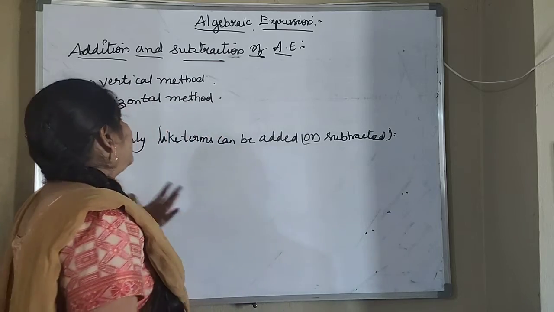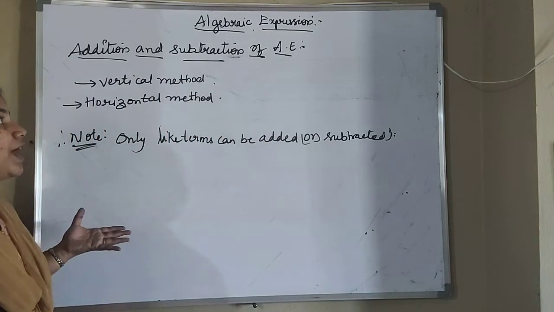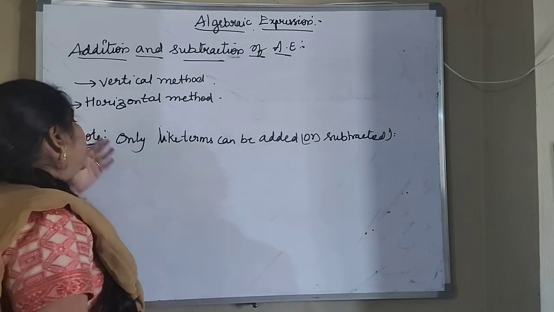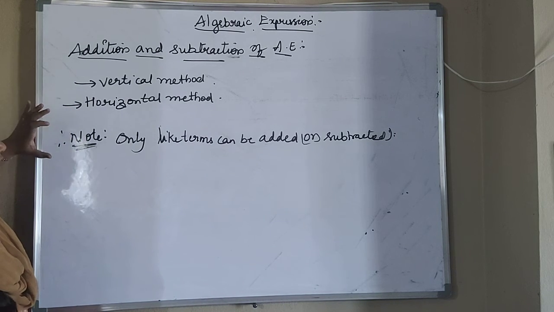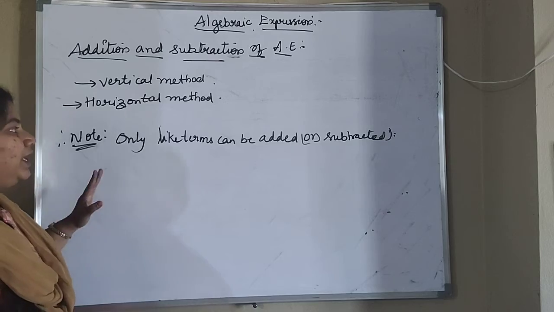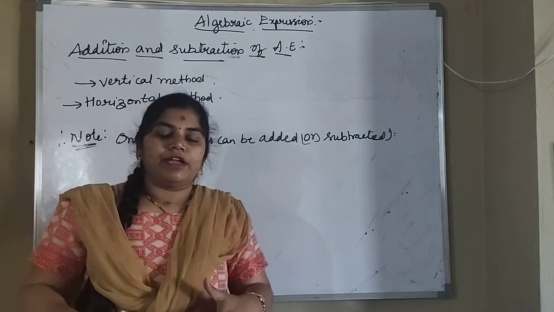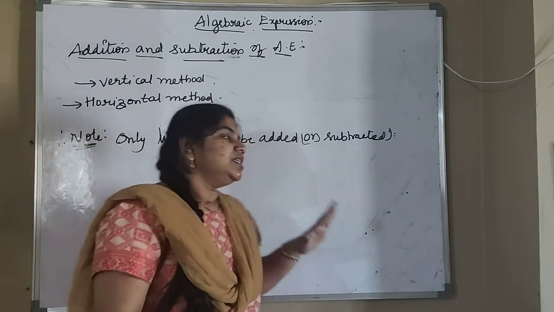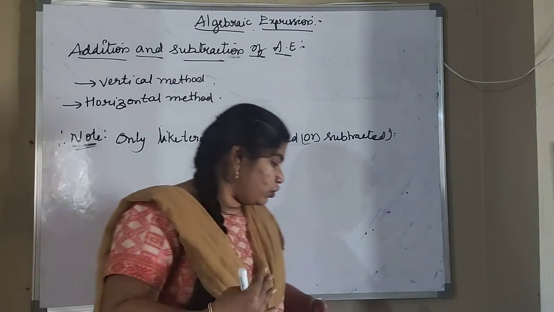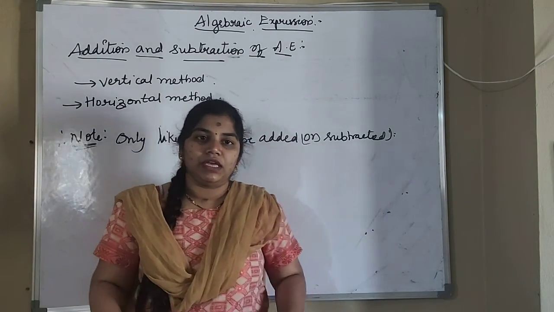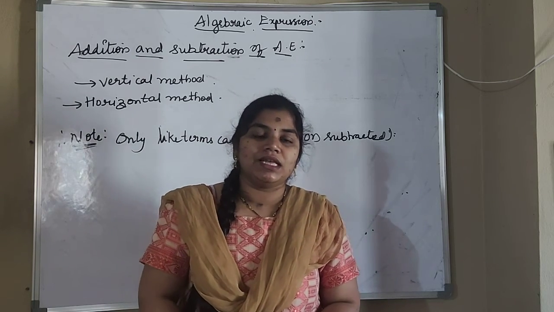The next topic is addition and subtraction of algebraic expressions, with two methods, vertical and horizontal. And the note is: only like terms can be added or subtracted. This one we will discuss tomorrow. Till now whatever I have told you, just revise everything. Tomorrow we will continue the class. Thank you.